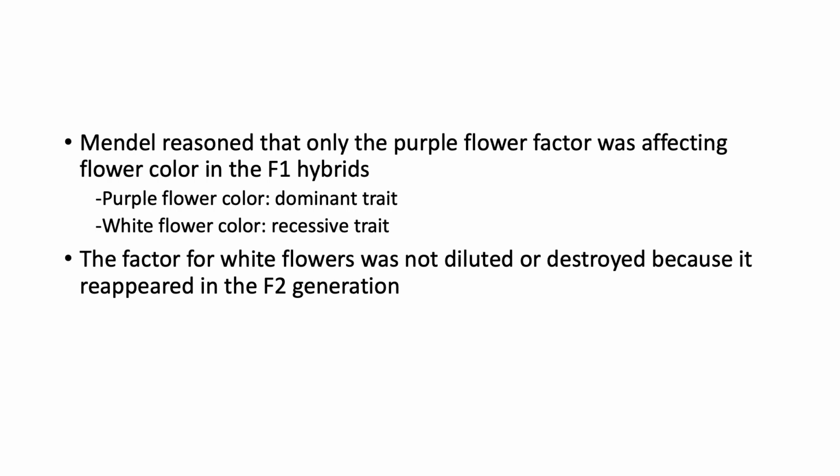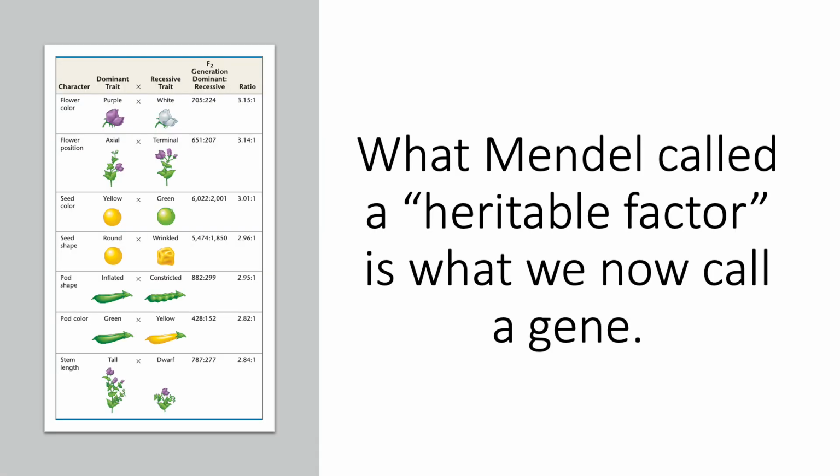Mendel reasoned that only the purple flower factor was affecting flower color in the first filial generation hybrids. So according to Mendel, the purple flower color was the dominant trait, while the white flower color was the recessive trait. So Mendel deduced that the factor for white flowers was not diluted or destroyed because it reappeared in the second filial generation.